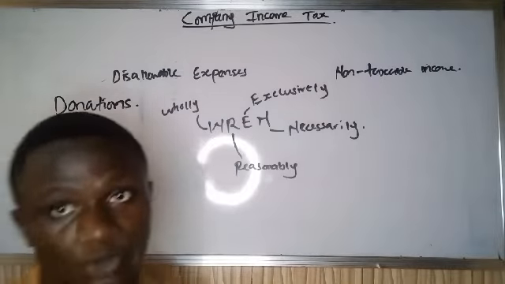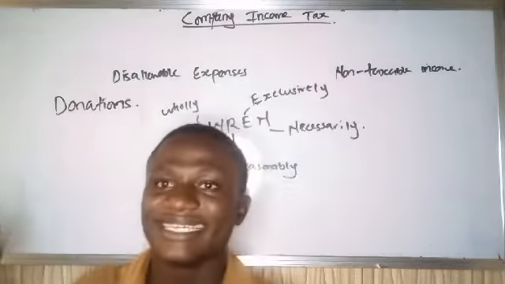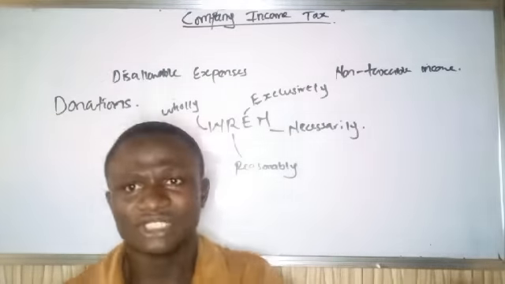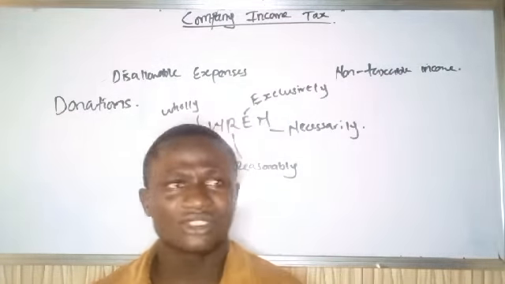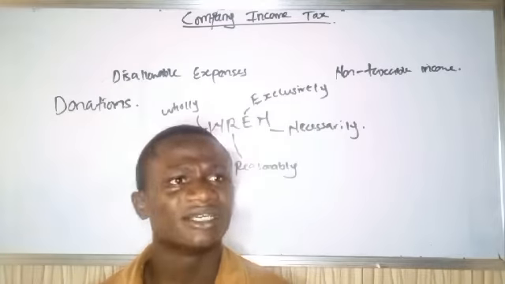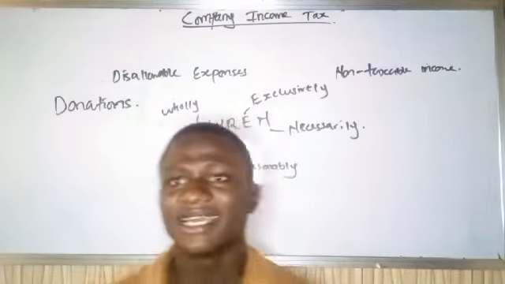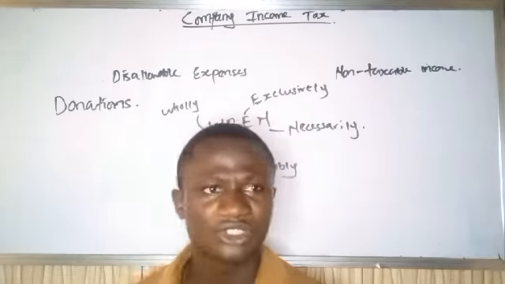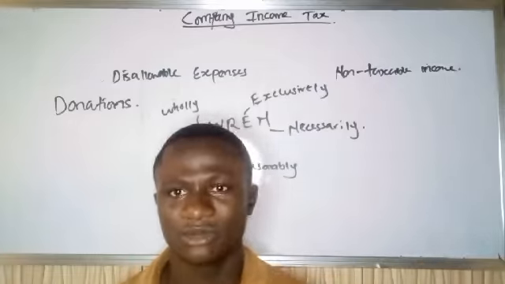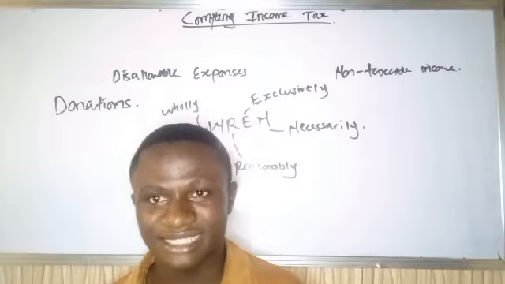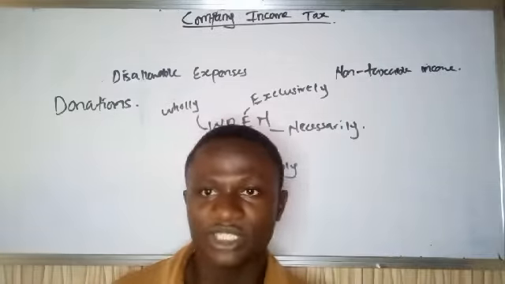Now look at donation. Donation is a disallowable expense. Why? Because when you are doing trade, donation is not an expense that you need to incur for production to happen. Even if I did not donate, this donation is just part of my own willingness. The only expenses that you allow are expenses that, if I don't incur them, it will have